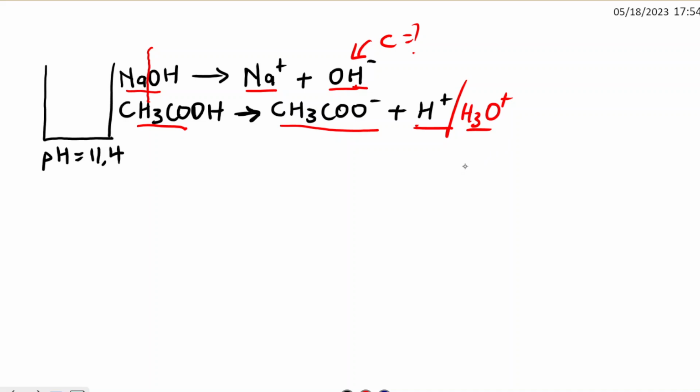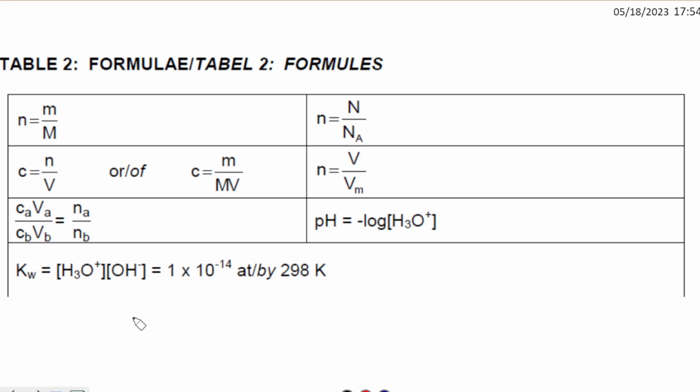So now we need to check the formulas that we can use. Remember, they told us the pH is 11.4. So let's look at the formulas for the pH. In your data sheet at the back of your question paper, you will see this table. This is formula table 2.